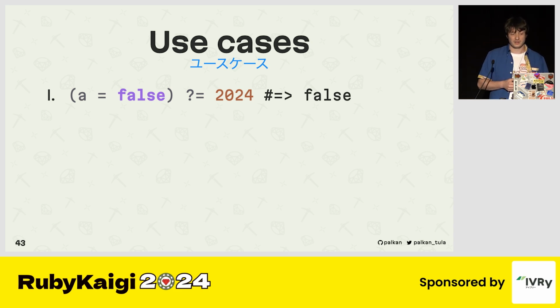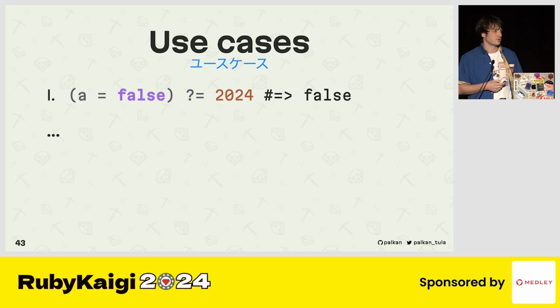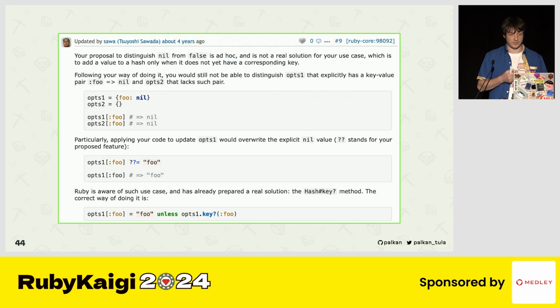And frankly speaking, I don't think that's enough for bringing this feature to Ruby. So that's kind of a limited use case. So I started looking for more opportunities for this particular operator. That's where the fun begins. While reading this issue on the Ruby Bug Tracker, I found a discussion that what the original author wants is actually an ability to set a hash key if it's not yet defined, independently of whether it's null or whatever.